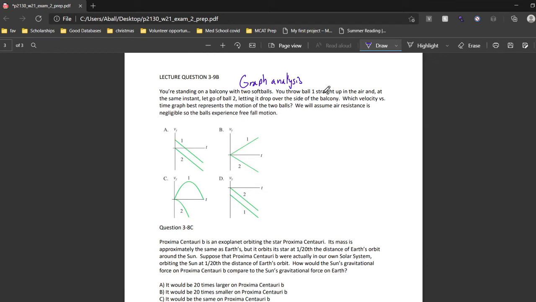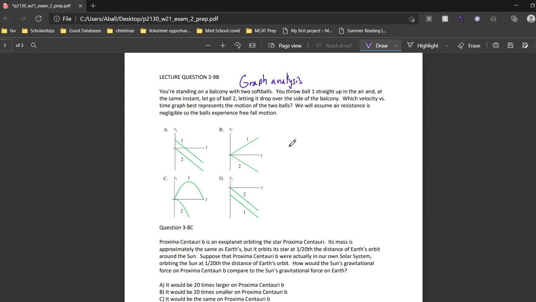You throw ball 1 up straight in the air at the same instant that you let go of ball 2, over the side of a balcony. Which velocity versus time graph best represents the motion of these two balls? We assume air resistance is negligible, so there's no funny business going on. It's only the force of Earth that's acting upon these balls the whole time.